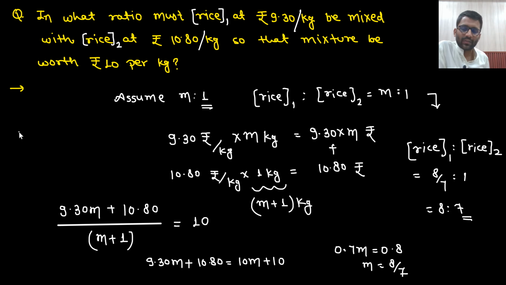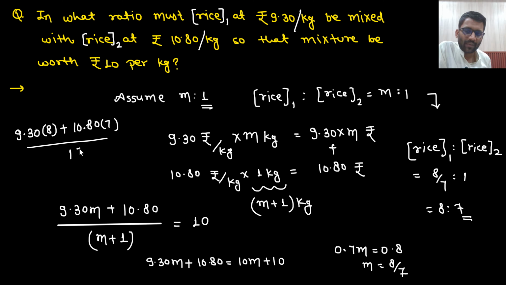If I am taking 8 kilograms of this one, I have to pay this many rupees, and then 7 kilograms of this one, I have to pay this many rupees, divided by the total I am having, 15 kg of rice. So how much will it cost me per kg? 9.30 into 8 plus 10.80 into 7, divided by 15. So 10 rupees per kg, right? 8 ratio 7 is the correct answer.